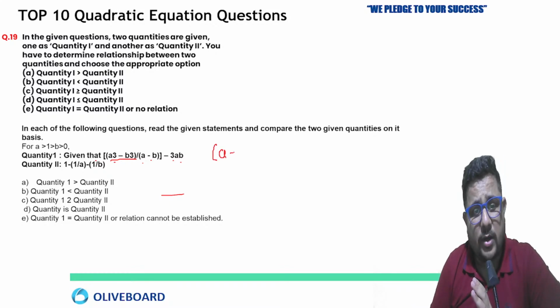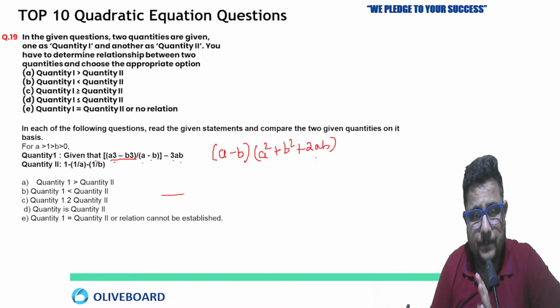That is going to be (a-b) multiplied by (a square plus b square plus ab), not 2ab, plus ab, minus 3ab. Okay, this is what is given.